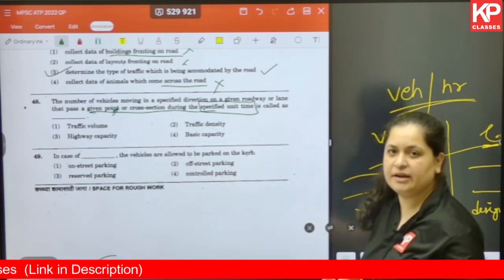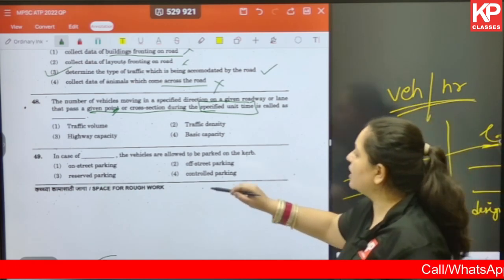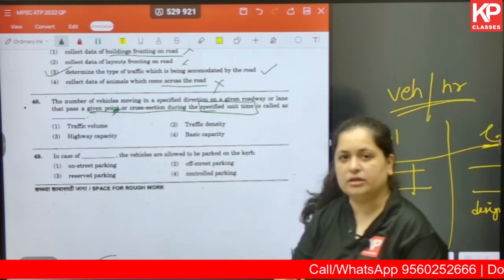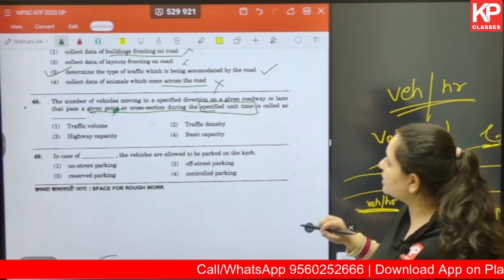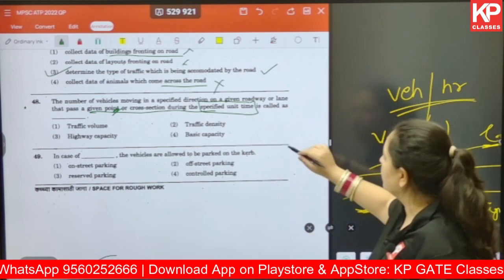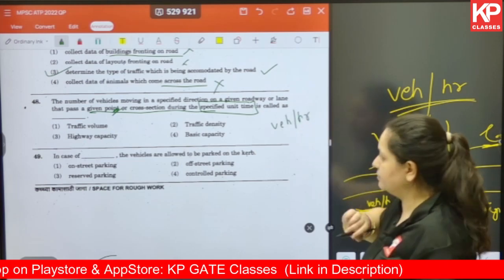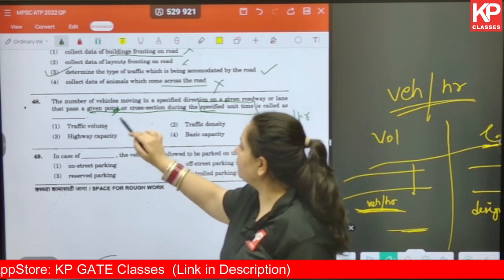Okay, this gives us a hint that it could be traffic volume. Why? Because we are talking about a point and not a stretch. The next keyword here is during a specified unit time. So of course we are talking about vehicles per hour. Okay? So it has to be the traffic volume.